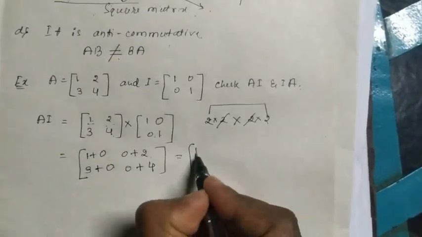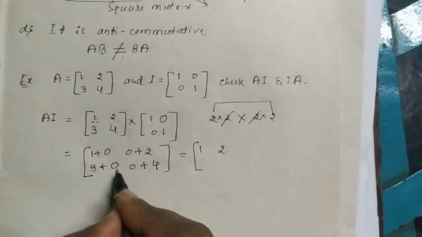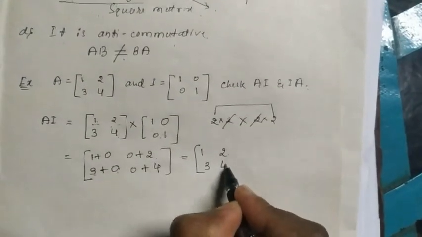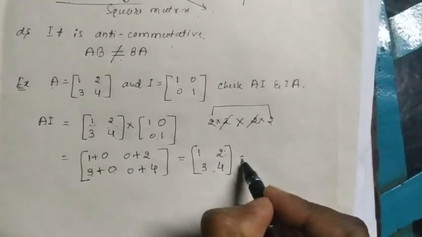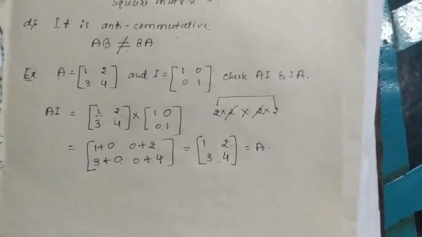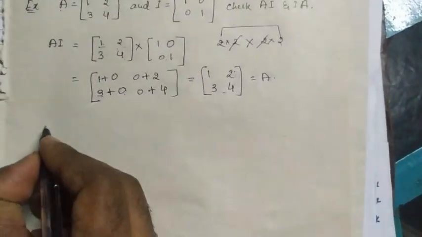1 plus 0 is 1. 0 plus 2 is 2. 3 plus 0 is 3. 0 plus 4 is 4. So what is 1, 2, 3, 4? It is again the matrix A. So it means A into I gives again A. Now we are going to check for I into A.